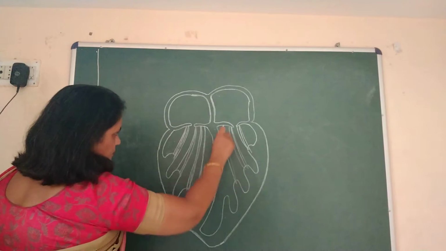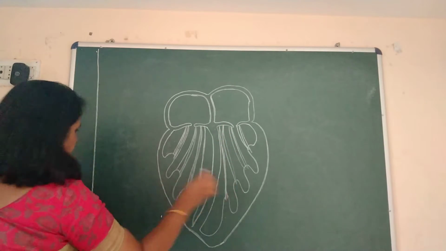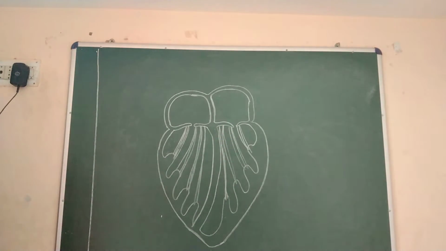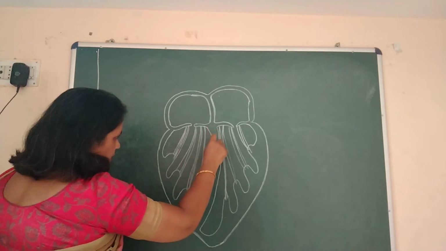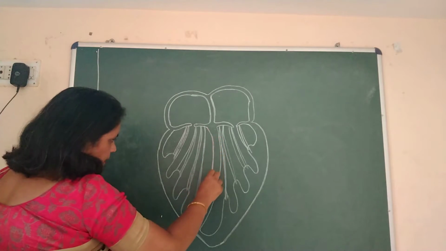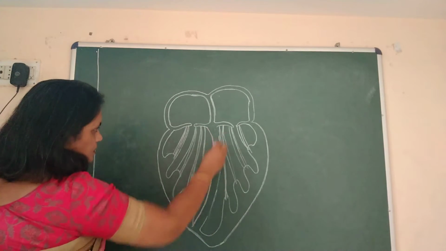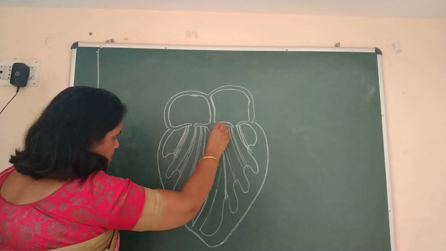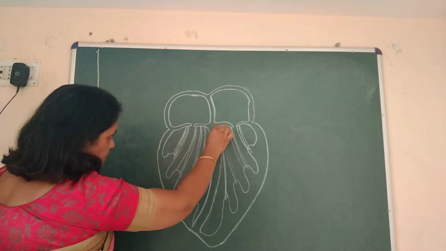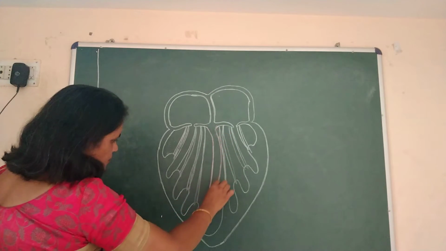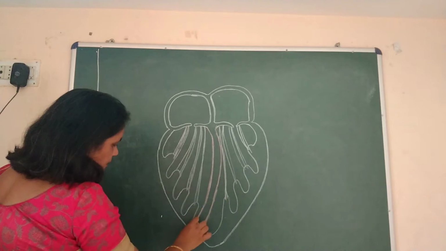So this way you can complete it. To make it clearer, I am using a pink chalk. Okay, this is not actually the color of the heart. Just to make the diagram clear, I am using different colored chalks.